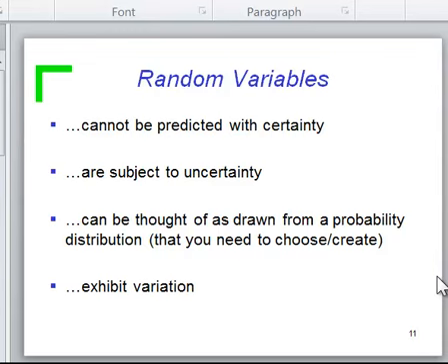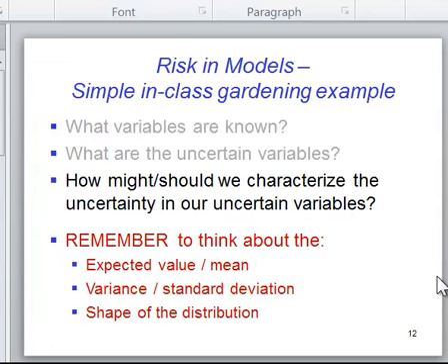There are a lot of ways that people talk about random variables, and I just want you to be familiar with these so if you hear it, a random variable flag goes off. So one, random variables cannot be predicted with certainty. We don't know them. We know something about them, but we don't know them for sure. They are subject to uncertainty. They can be thought of as drawn from a probability distribution that we need to choose, create, define, etc. Random variables exhibit variation over time, across context. These are all ways that we could describe random variables.